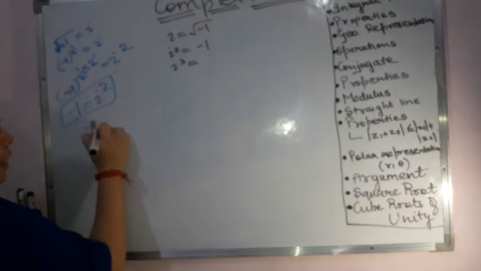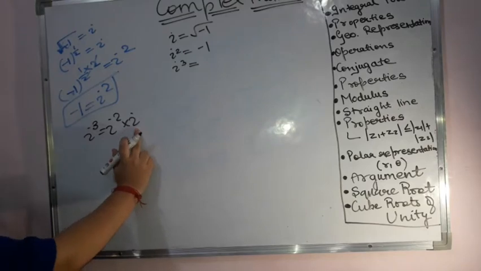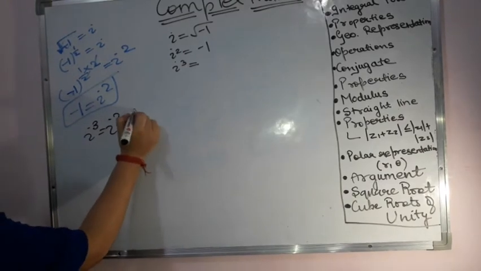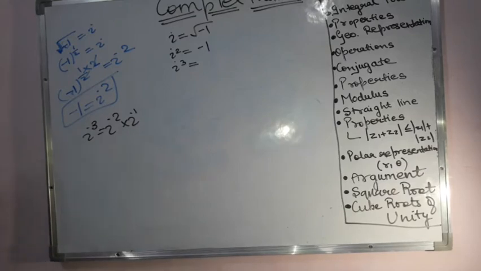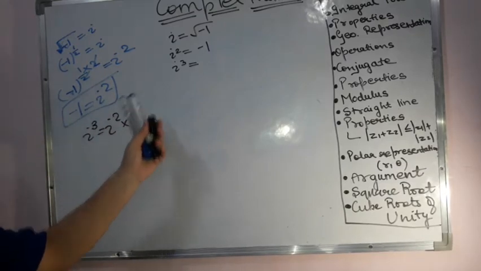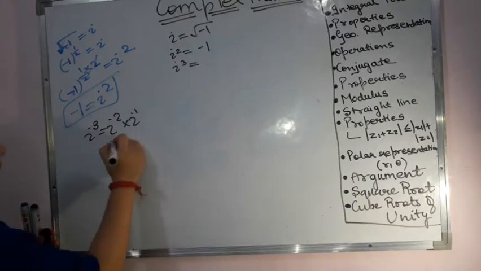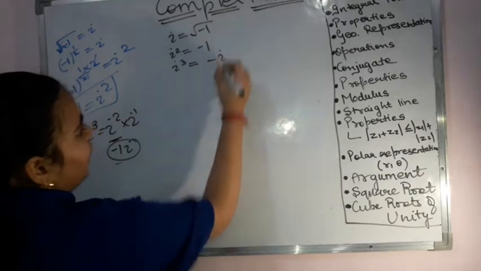Now when I have to get the value for i cube, can I write i cube as i square into i? Because when I have the same bases, the powers are added. So the base is the same, powers get added, so 2 plus 1, that is 3. So it becomes i raised to the power 3. So I can write i cube as i raised to the power 2 into i, right? And i squared is -1, into i, so it becomes minus i.